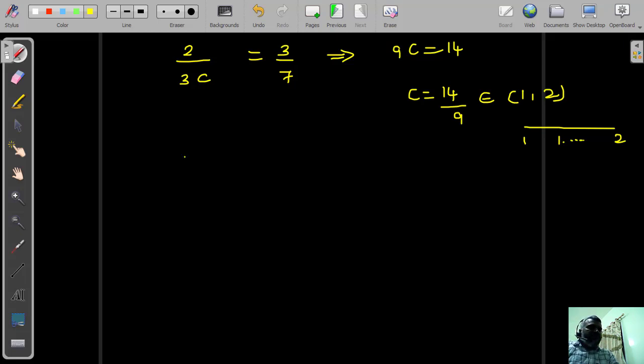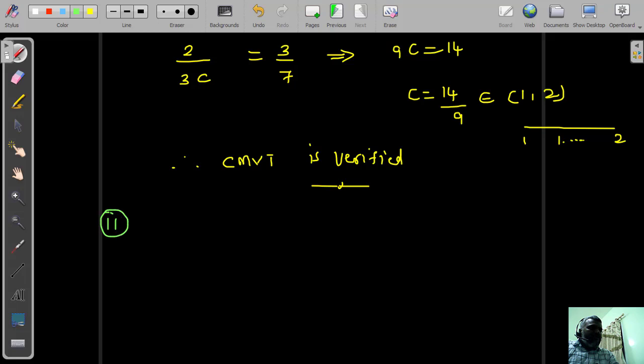Hence we can say, therefore CMVT, Cauchy's mean value theorem, is verified for the given functions. Verified. Okay, let us take one more problem.